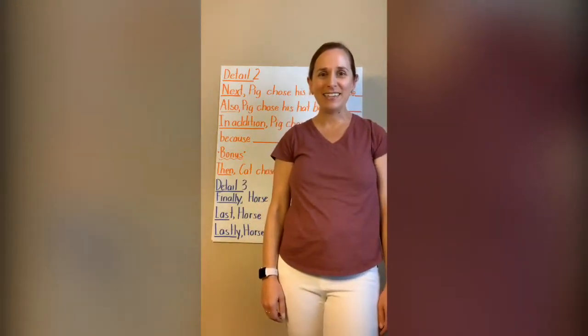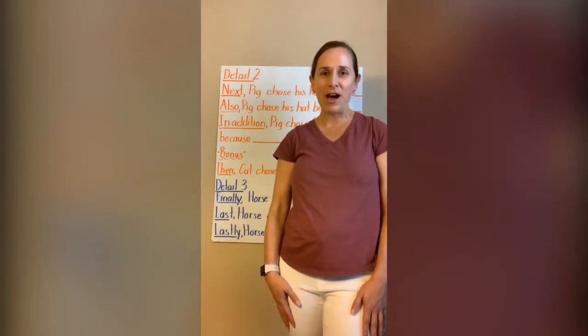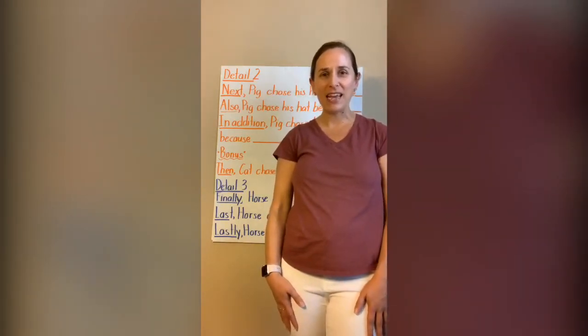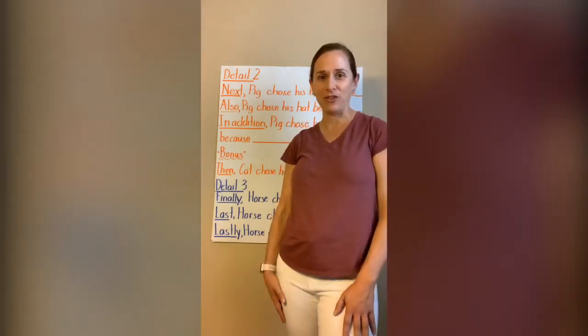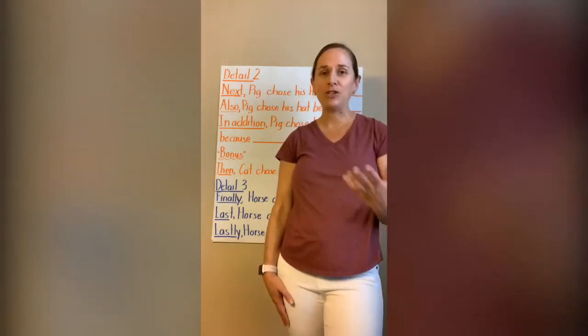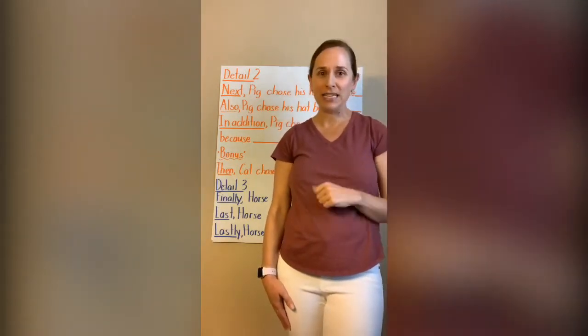Miss Pagan here. Today we're going to talk about what we're going to do for journal. Yesterday when we left off, we had started our informational writing. You were able to draw a picture, write a topic sentence and your first detail. Today we're going to move on to our second detail, our third detail, and our conclusion sentence.